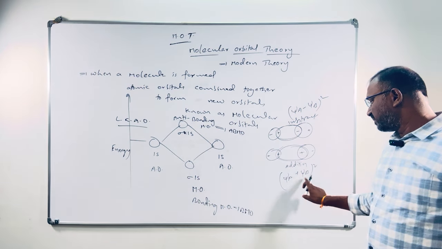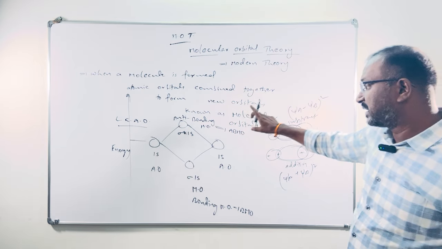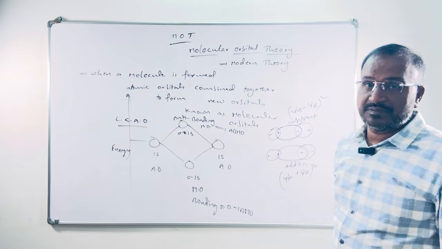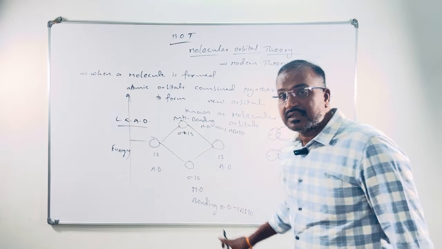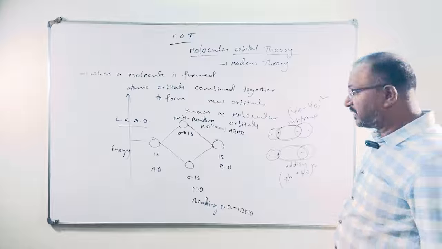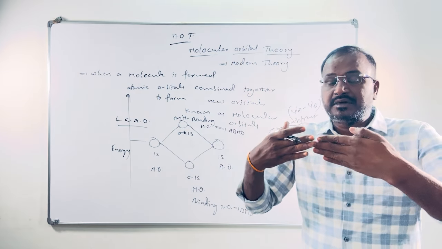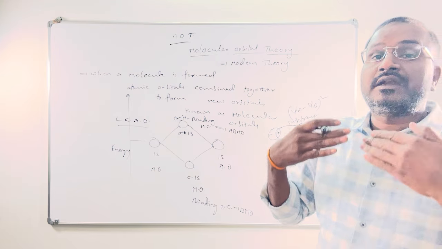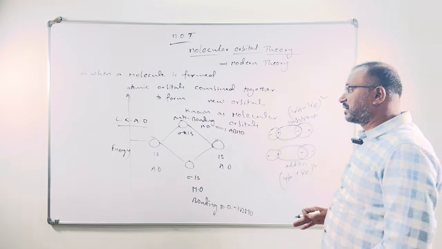You know the formula (a plus b) whole square, (a minus b) whole square. So it has that much of energy. 2 psi a psi b more energy will be there for anti-bonding, and 2 psi a psi b level of energy less will be there for bonding molecular orbitals. Like that, atomic orbitals combine linearly. That's why we call it LCAO, linear combination of atomic orbitals.